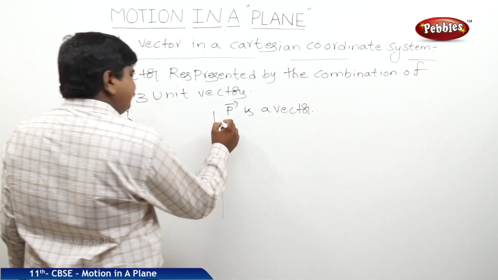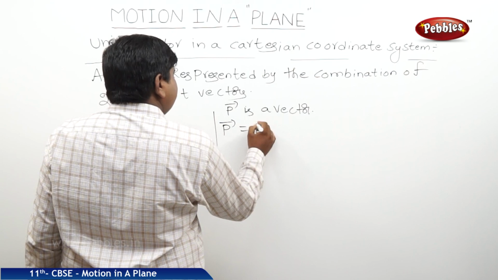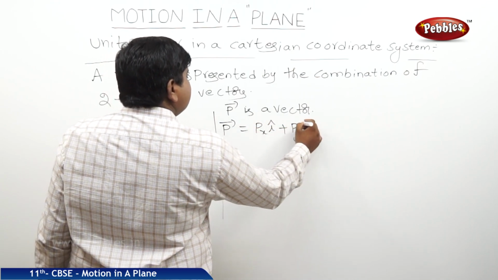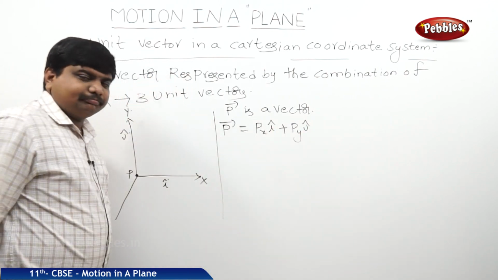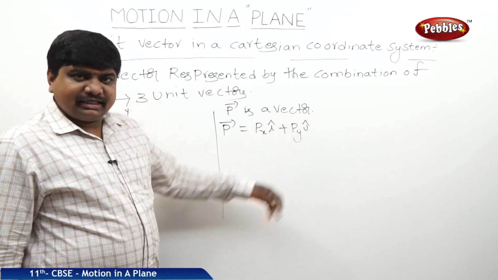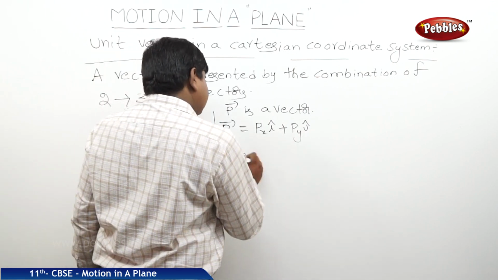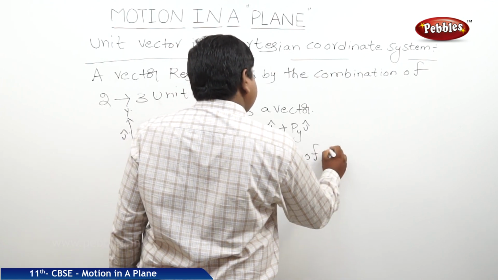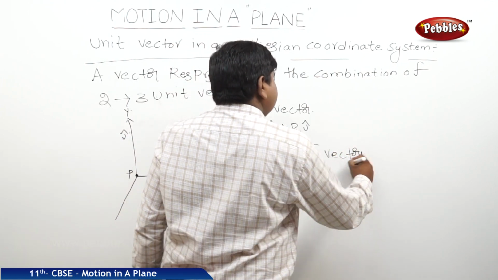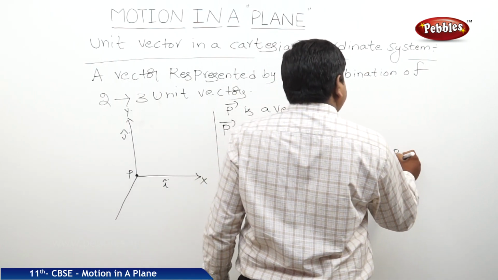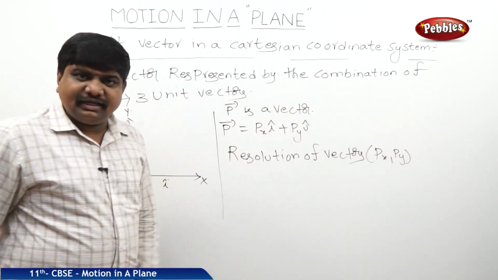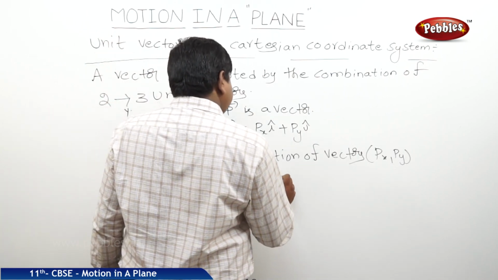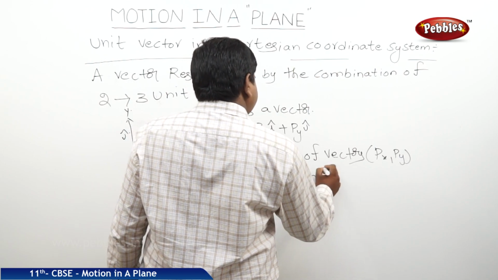This P bar can be represented as Px I cap plus Py j cap. Px and Py are said to be resolutions of the vector. I cap and j cap are said to be unit vectors.